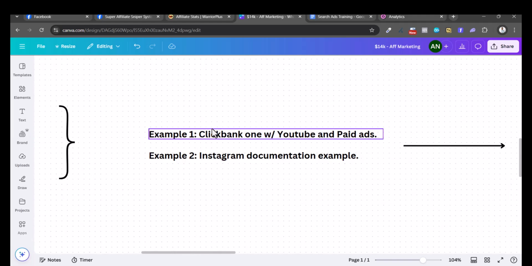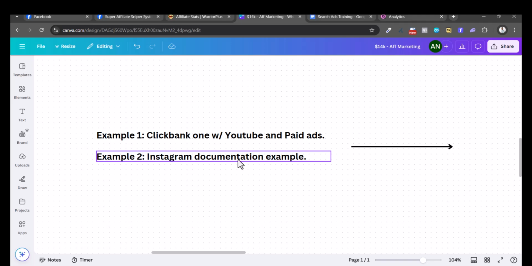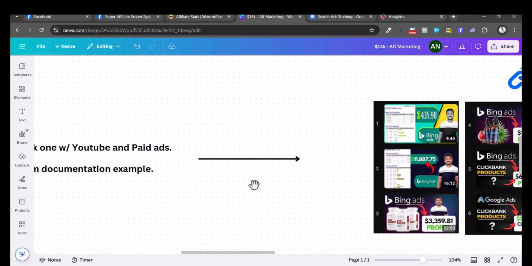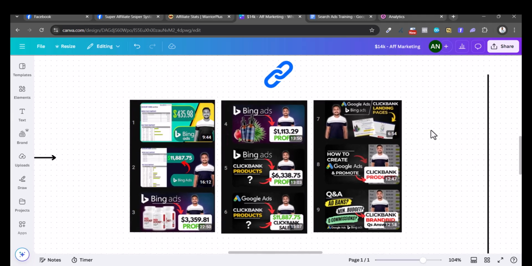So example 1 is, this is my personal documentation that I did. So Clickbank one with YouTube and paid ads, and second one would be Instagram documentation. So I'm going to show you both. So first one would be this. All right, so this one is, I've been learning ads, how to run ads for Clickbank offers on the Bing or Microsoft, one and the same thing, or on Google Ads. All right, so I've been learning that, and I have been documenting, right? Whenever I ran a campaign, I documented that, and based on the results, based on the stuff that I learned, I created these videos, right?